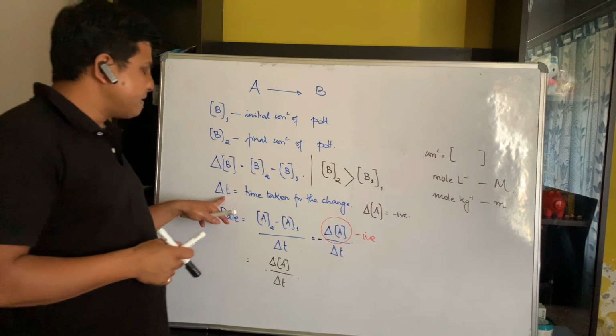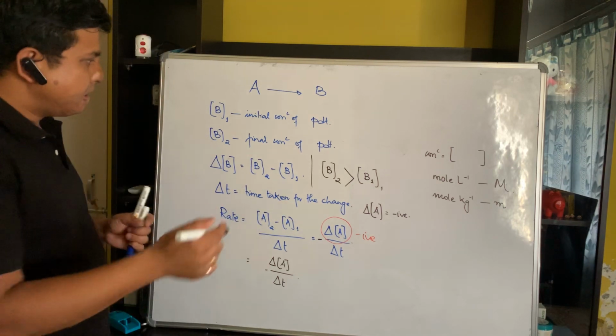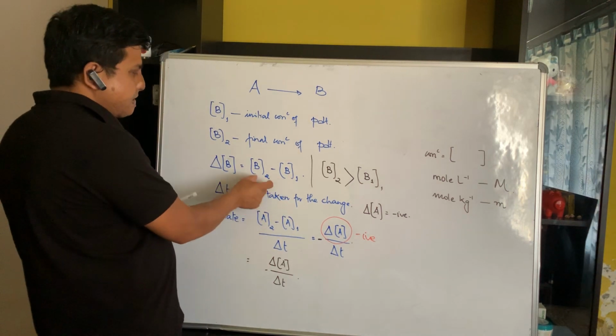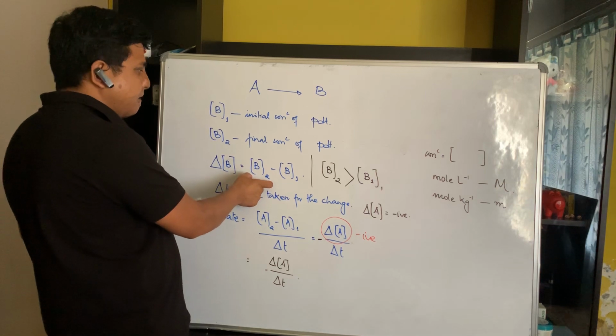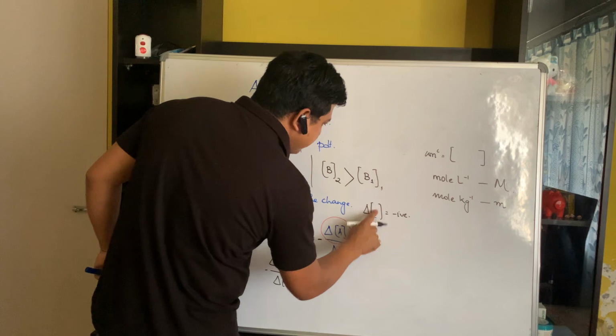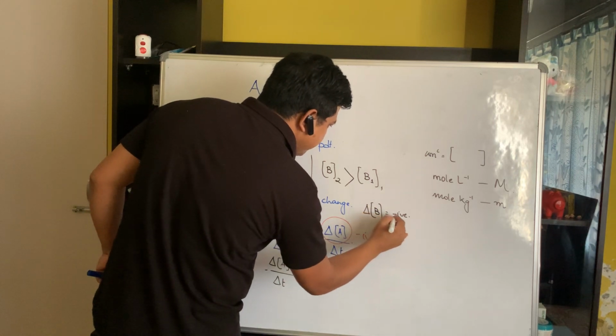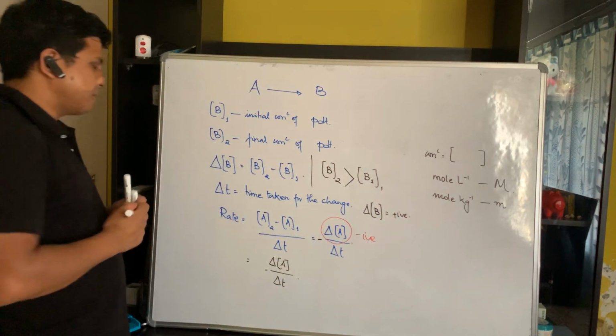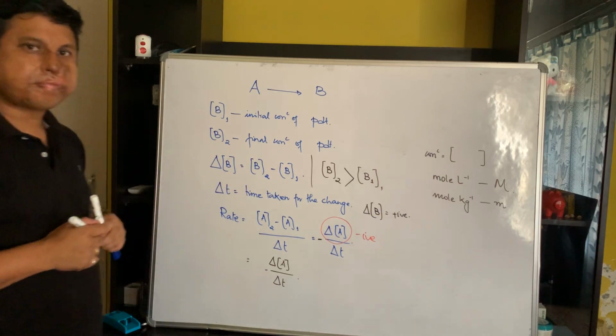Again, delta T, I assume it to be the time taken for the change. Now, since B2 is greater than B1, what will be the sign of delta B? Is it going to be negative? No, it's going to be positive, since B2 is greater than B1.